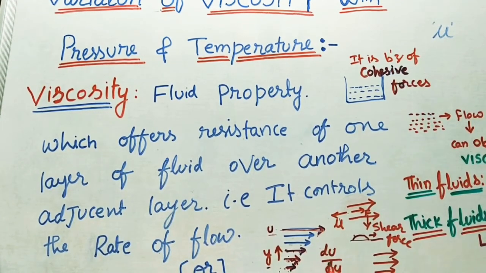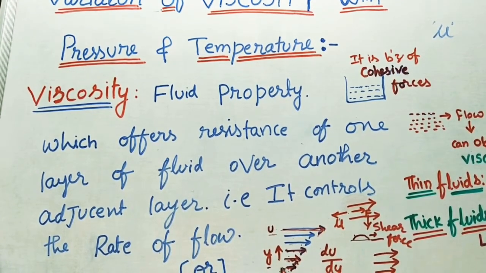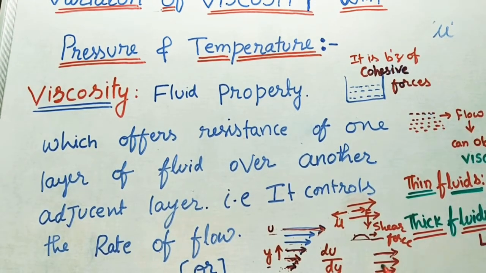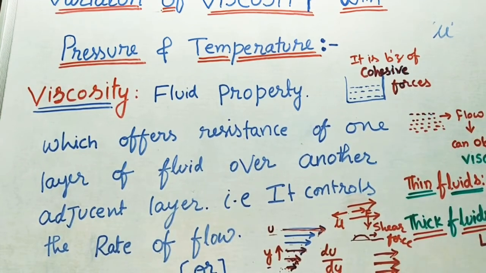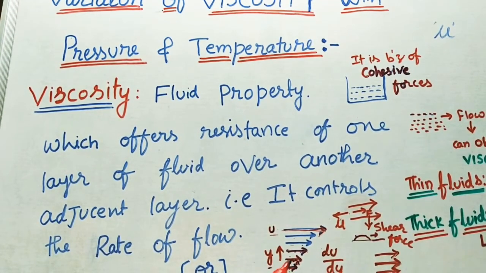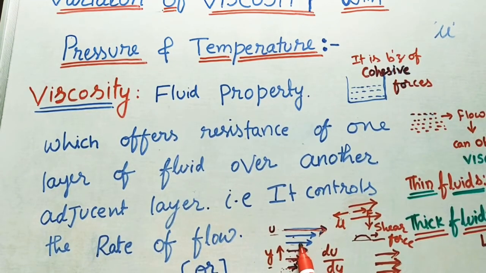Velocity is decreasing here, and with distance it is increasing. So it forms a profile, which we can call the velocity profile. Velocity is changing with respect to the distance from this point to this point. Why does this velocity change occur? Why are the flow layers not parallel to each other at constant velocity? It is because of cohesive forces. In between these two layers, cohesive forces will be there.